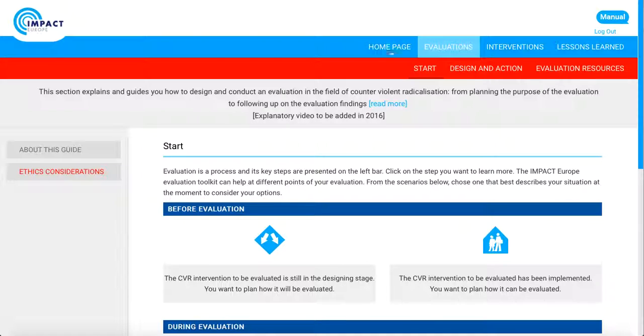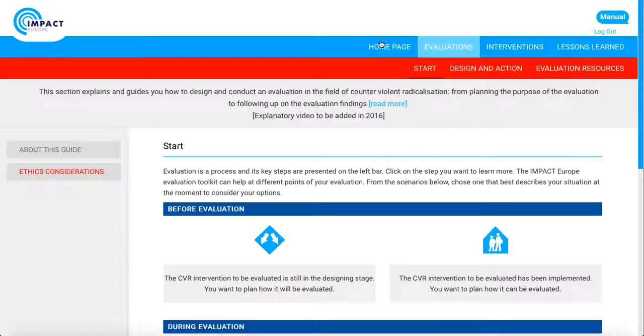In the top right corner of each page, you will see the Manual button, which will bring you to a user manual that more extensively discusses the purpose, goals, benefits, and functionalities of the Impact Europe Evaluation Toolkit. Below the Manual button, you will see the navigation bar, which also appears on each page of this toolkit, allowing you to easily move between tools. More information about each tool can be found in the videos on each respective page.